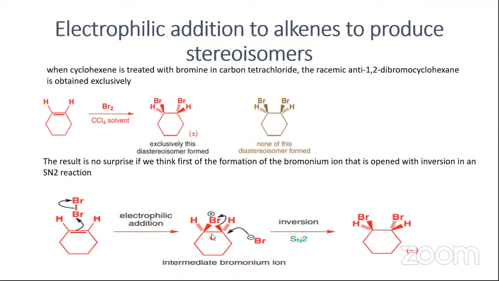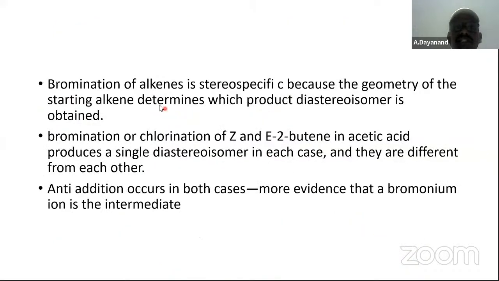First, electrophilic addition results in the formation of the cyclic bromonium ion. If it is cis, we get a racemic mixture. That is, it is cis on both sides, the alkyl groups are on the same side. Therefore, we get a racemic mixture, plus and minus. Bromination of alkenes is stereospecific because the geometry of the starting alkene determines which product is formed. Bromination of Z and E 2-butene in acetic acid produces a single diastereomer in each case, and they are different.